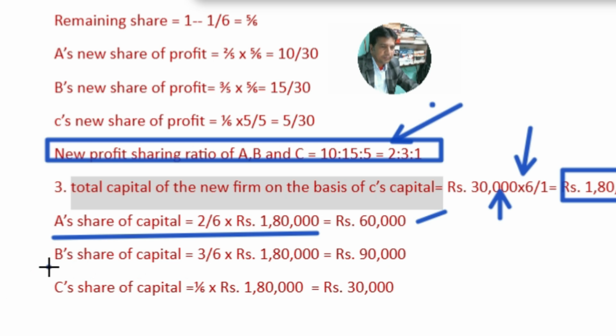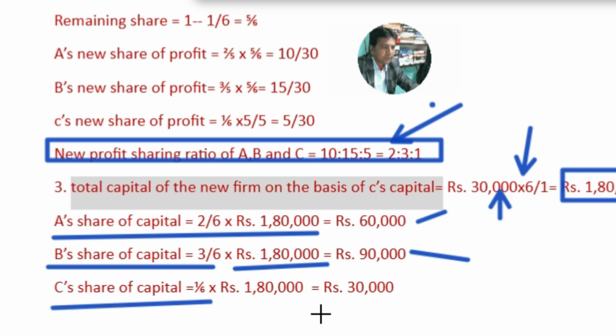Similarly, B's share of capital is 3 by 6 of 1,80,000, so 90,000. Now B will maintain his capital balance in the partnership firm at rupees 90,000. And if you calculate C's share of capital, you will get 30,000, because the base is C's share of capital.